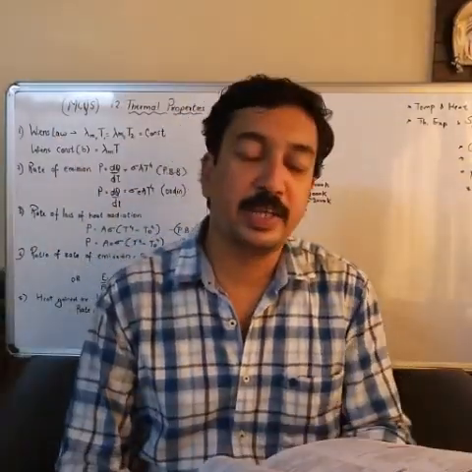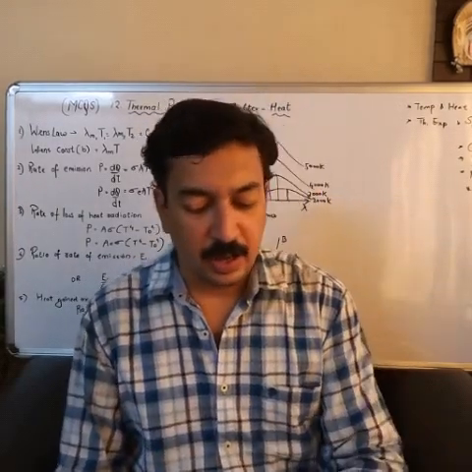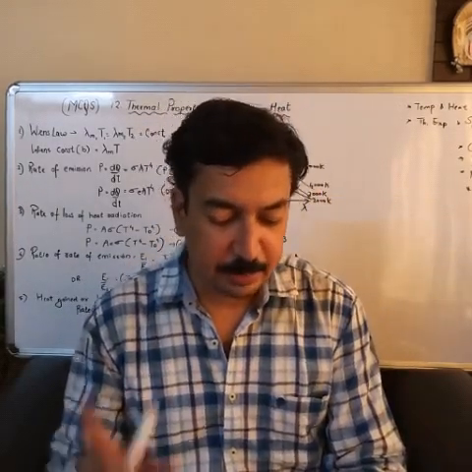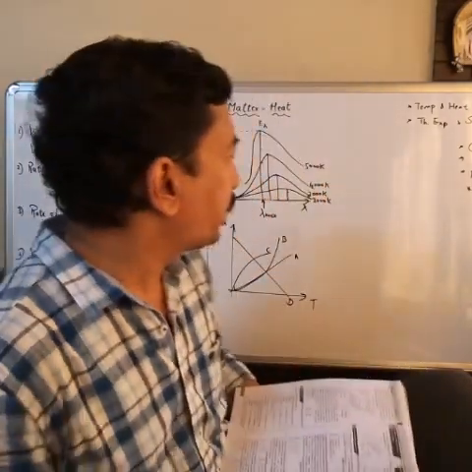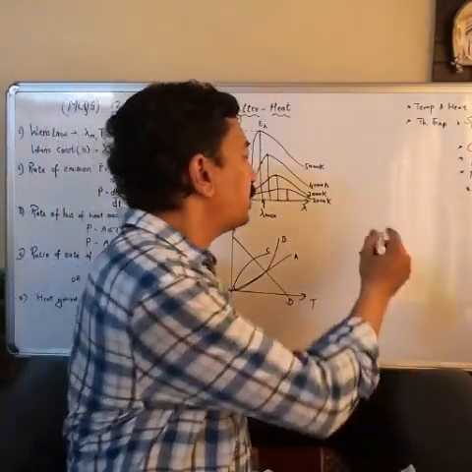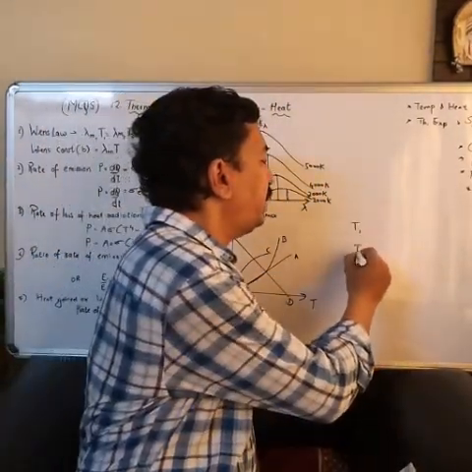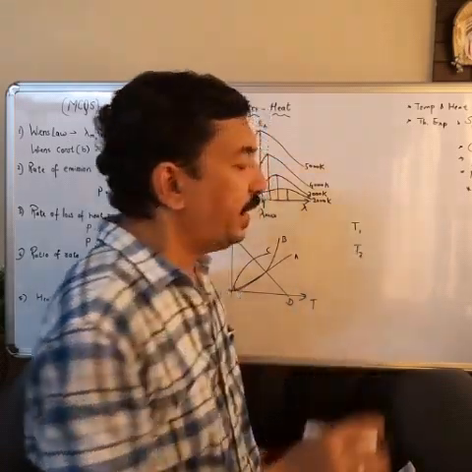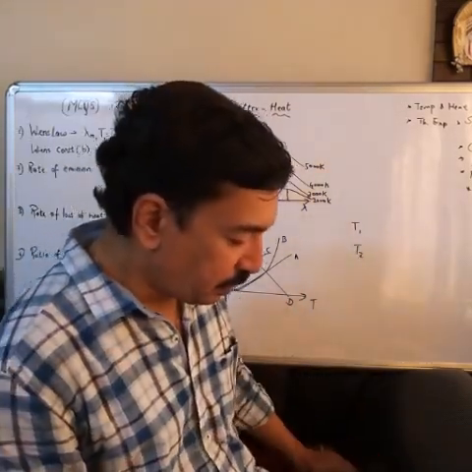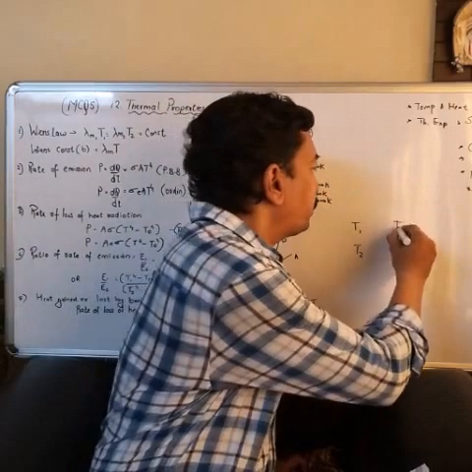Now numerical 38, which was asked in MHCAT 2015. A black body radiates heat at temperatures T1 and T2. Okay, a black body is giving out radiations at temperature T1 and T2, and they have mentioned that T2 is greater than T1.